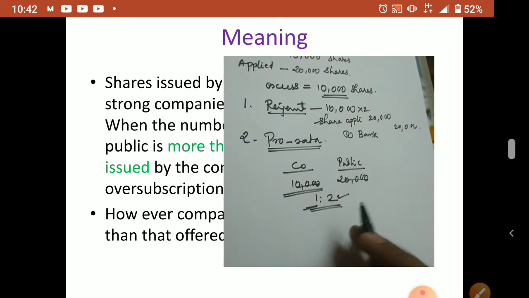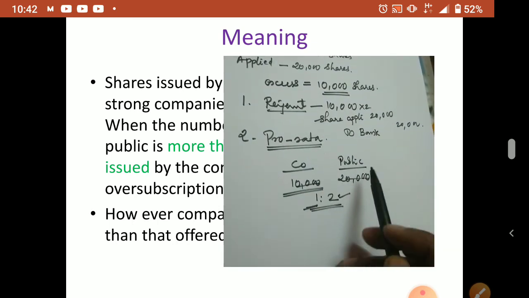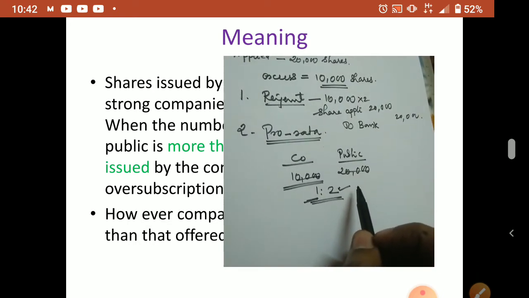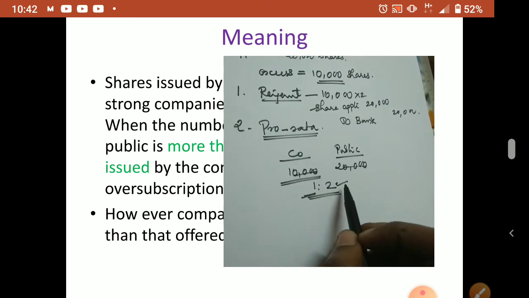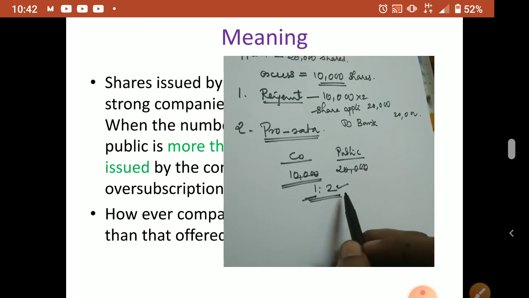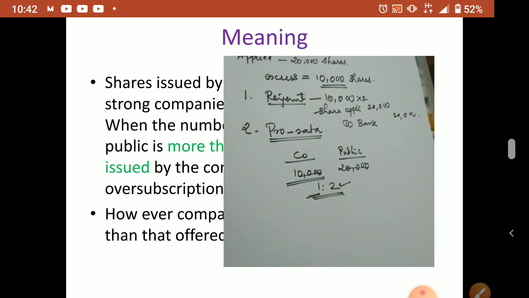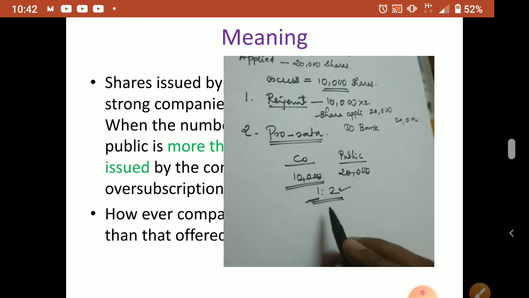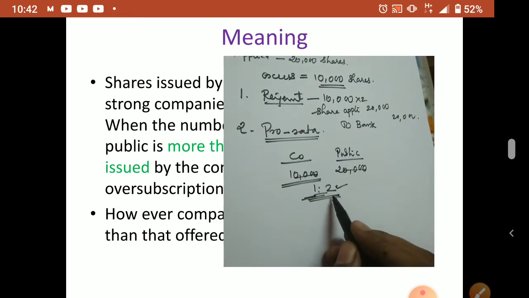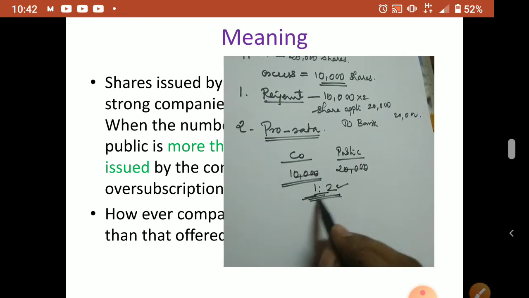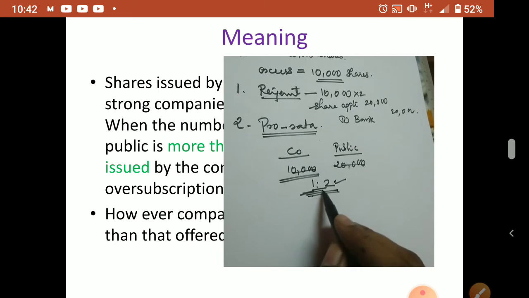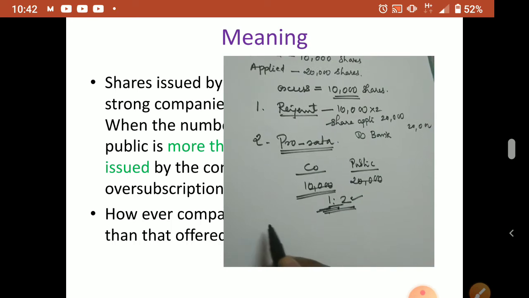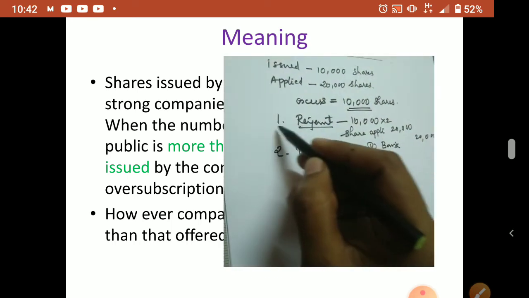So here nothing is rejected. In the pro rata case, they are not rejecting any shareholder's application. They are saying you will get fewer shares than the number applied. Suppose I asked for 20, then I will get 10 shares. Those who asked for 2 shares will get 1 share. Understood? Accordingly, we have to calculate the number of shares under pro rata. This way we calculate the ratio. Clear?